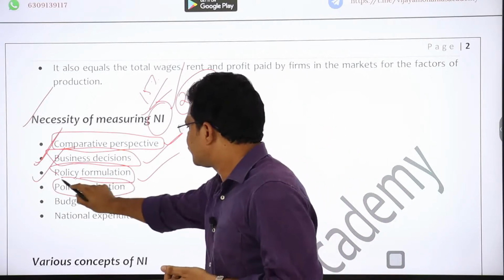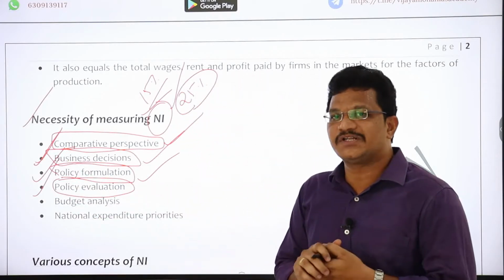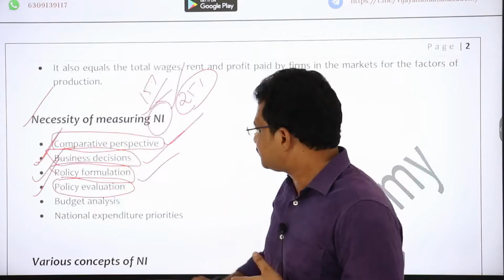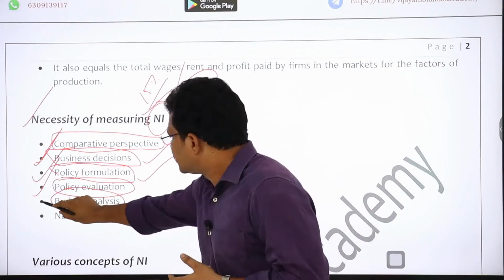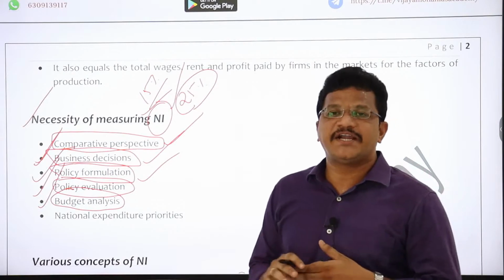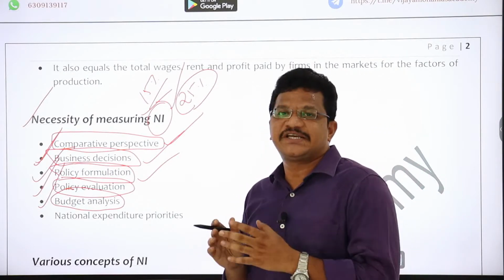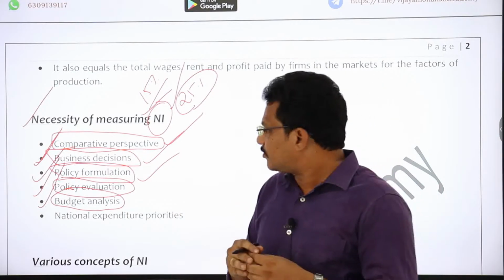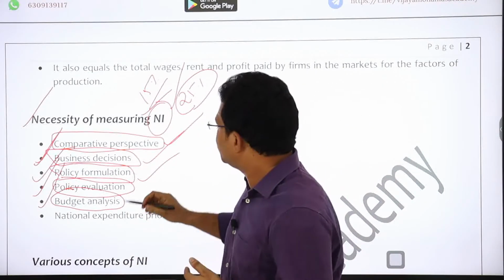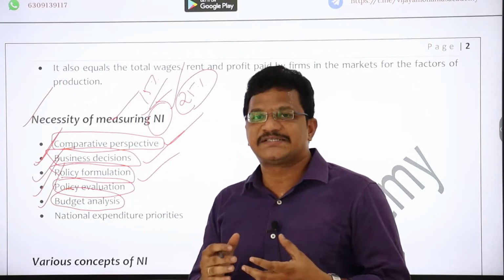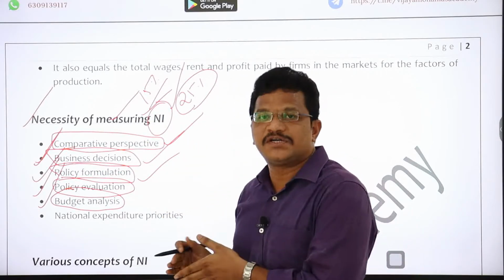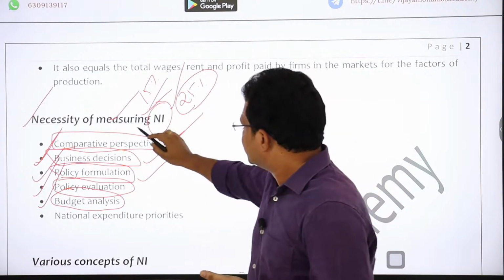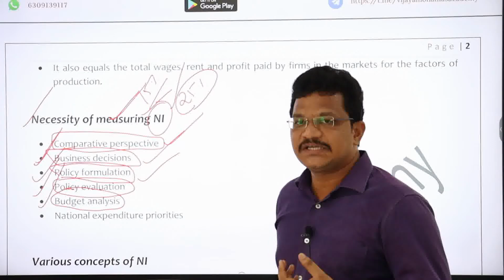Now policy evaluation. This one is also important. To evaluate a policy also, you need to have some idea about the measurement of national income. Next, budget analysis. If you want to have a fair idea about budget analysis, and which sectors need more support and which sectors need a little bit of budgetary support, then you need to have an idea about national income, how different components or sectors are performing. That is very important as far as measuring national income is concerned.